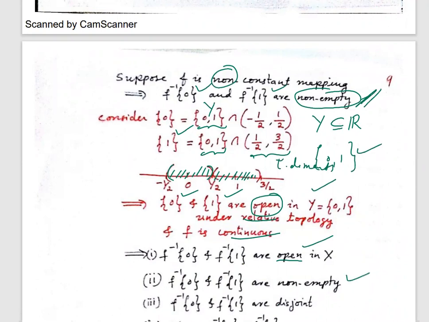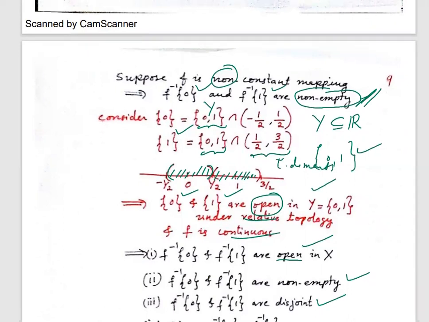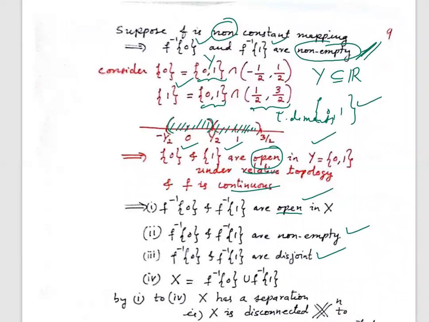Second point, are they disjoint? Definitely disjoint because f is a function. I cannot have the same element having two different images. So definitely they are disjoint. And X is nothing but f inverse 0 union f inverse 1. Very, very important: I can write X as f inverse 0 union f inverse 1.